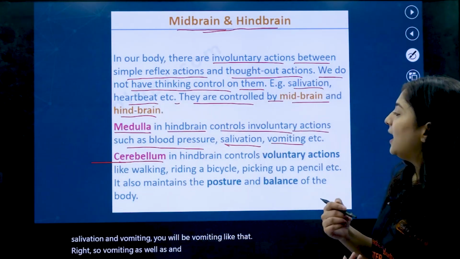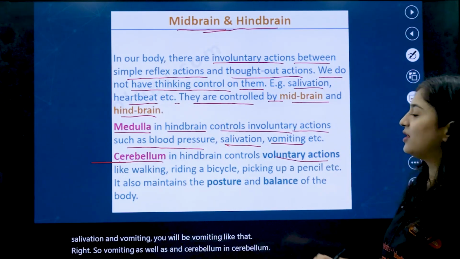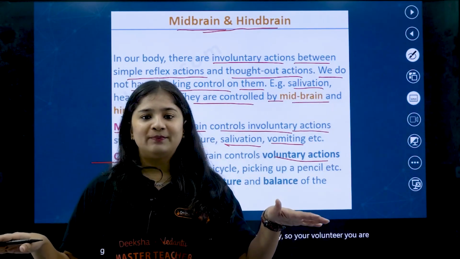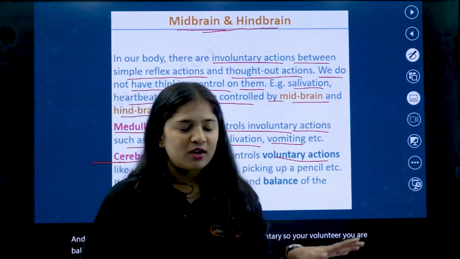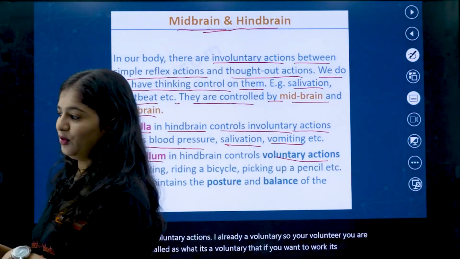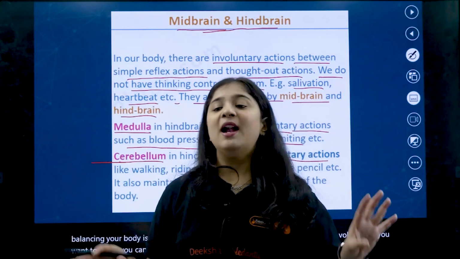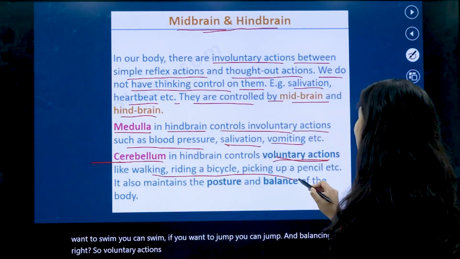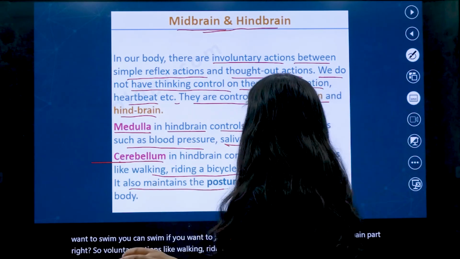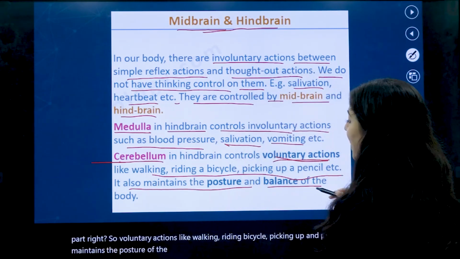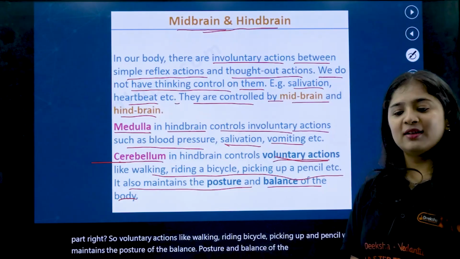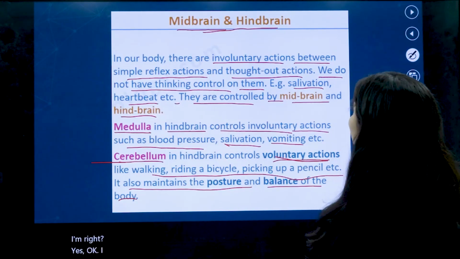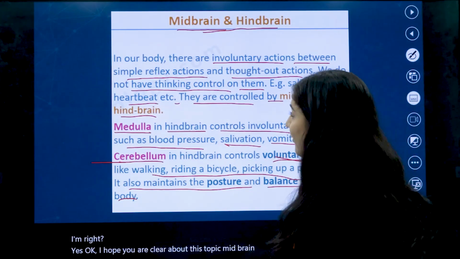The cerebellum and hindbrain control voluntary actions. Balancing your body is voluntary. If you want to walk, it's voluntary. If you want to swim, you can swim. If you want to jump, you can jump. And balancing is the main part. Voluntary actions like walking, riding a bicycle, picking up a pencil, and writing, it also maintains the posture and balance of the body. I hope you are clear about this topic, midbrain, hindbrain and forebrain.